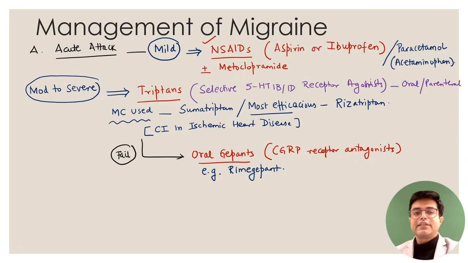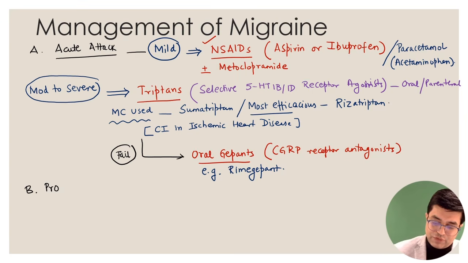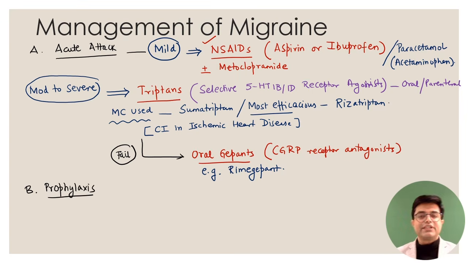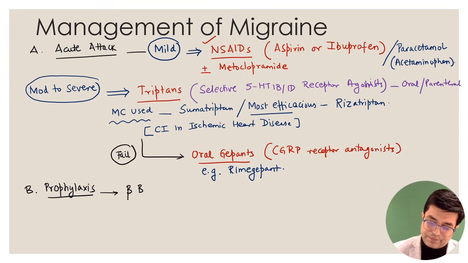There are other agents and other therapies also, but this is a revision session, so I'm not going into some other rare drugs. The second part of therapy is, if there are recurrent attacks of migraine, you need to start the patient on prophylaxis, also called prevention. So if they ask you which agents are commonly used for prophylaxis, either of these agents can be used. They include, first of all, beta blockers. For example, propranolol can be used. You don't need to use all, either of these agents can be used.